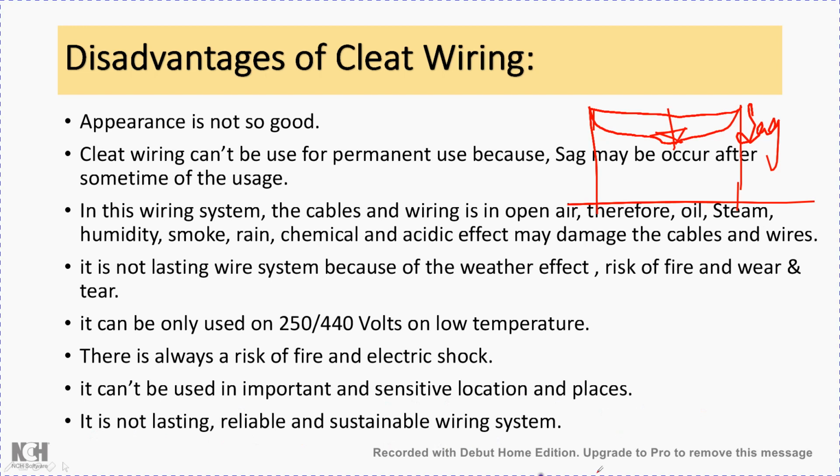So you can see here, as compared to the advantages, the disadvantages are many more, and hence this type of wiring system is not very suggestible. Okay, so only if there is no other choice but to take a temporary wiring, in that case this type of wiring should be considered. Otherwise we have to go for different types of wiring systems, which we are going to see in the next video lecture.